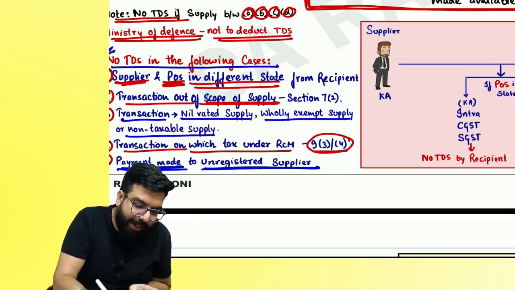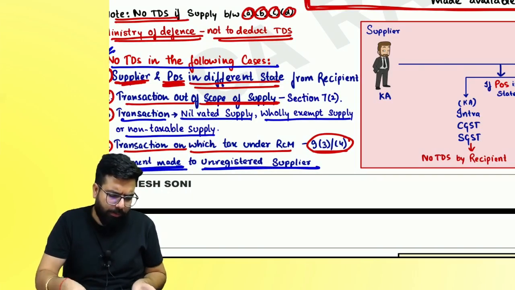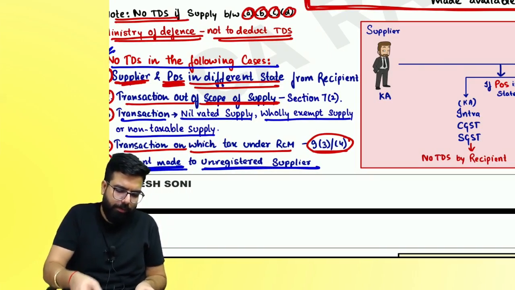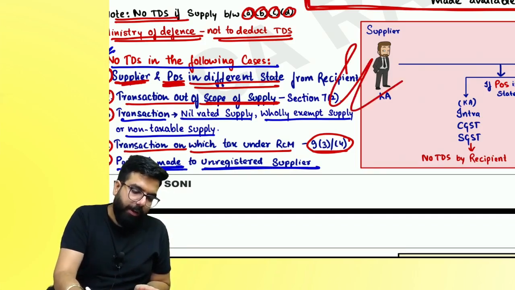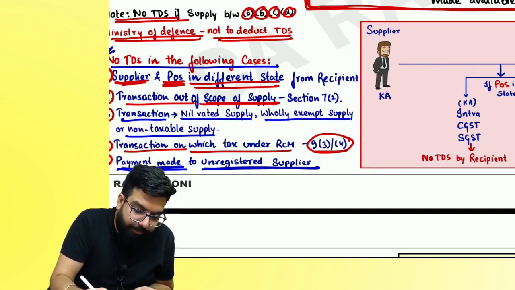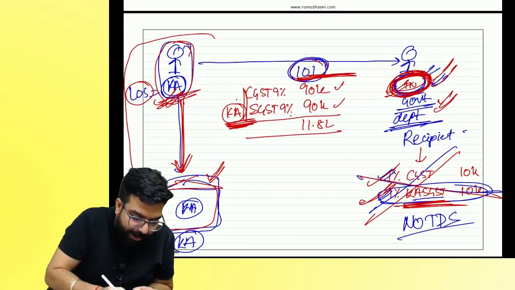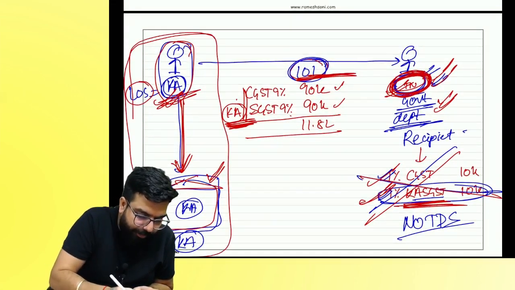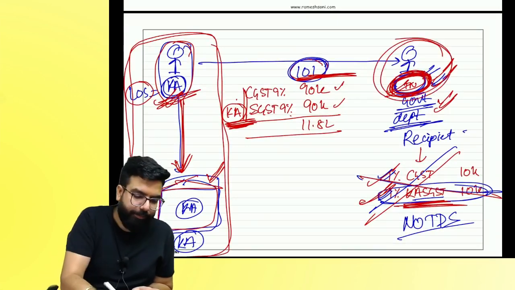People, remember one thing. If supplier and place of supply are in a different state from the recipient, no TDS.